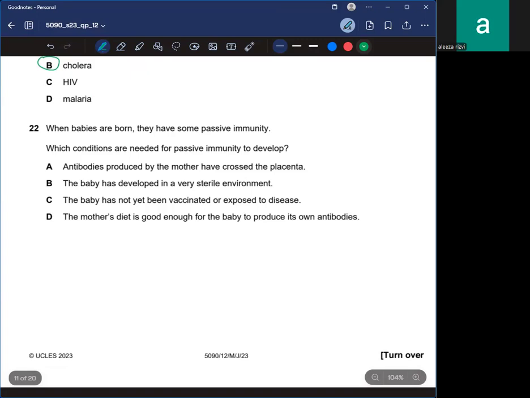But let me also check all the other options for you. The baby has developed in a very sterile environment. This is incorrect. The baby has not yet been vaccinated or exposed to disease. This is about active, not passive, immunity, so this is also incorrect. The mother's diet is good enough for the baby to... no, the baby doesn't produce its own antibodies. So yeah, A.